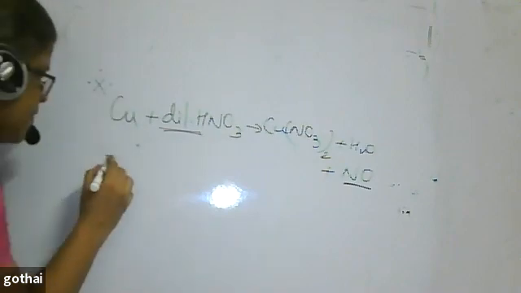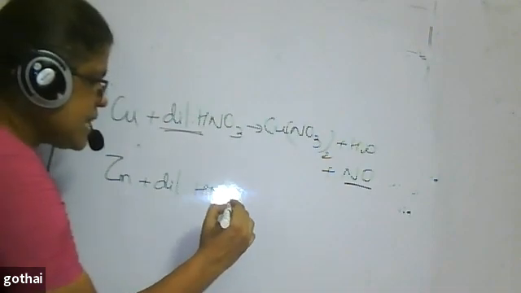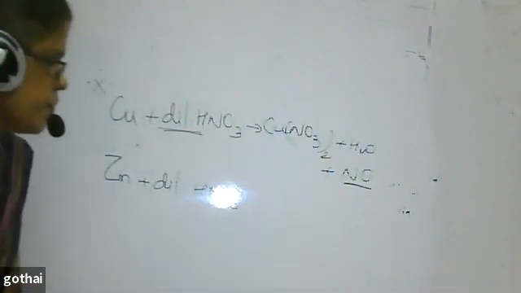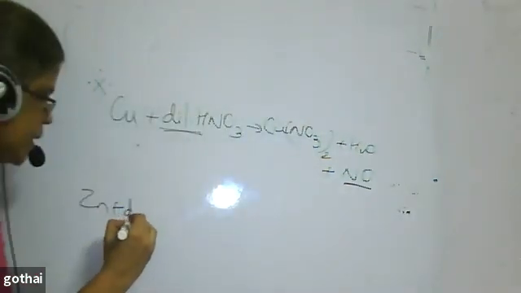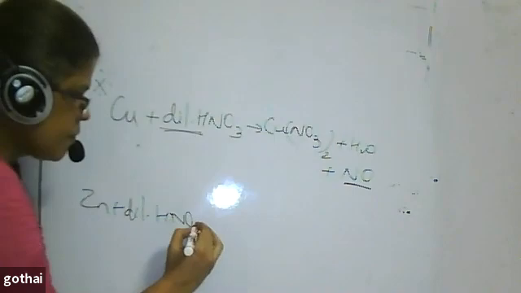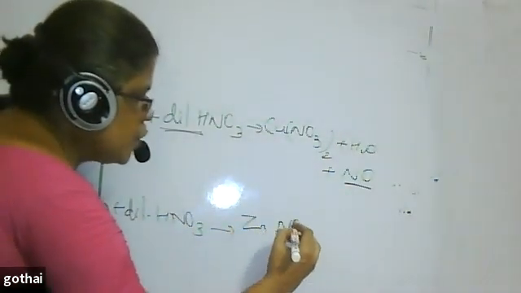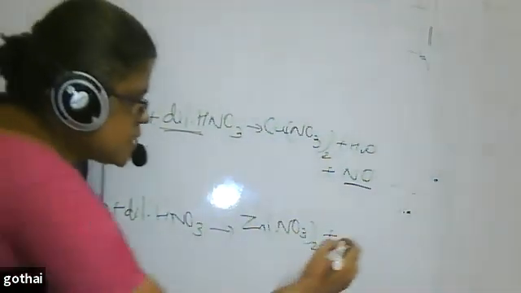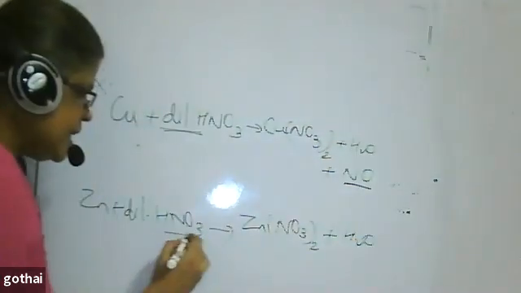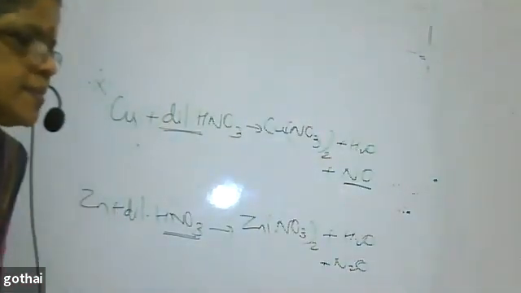But when zinc reacts with dilute nitric acid, it forms zinc nitrate, Zn(NO3)2, plus H2O, and here the nitric acid is reduced to nitrous oxide, laughing gas.